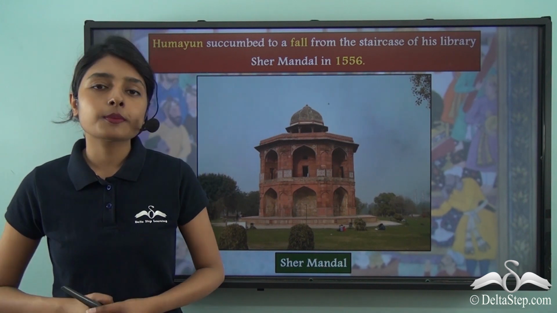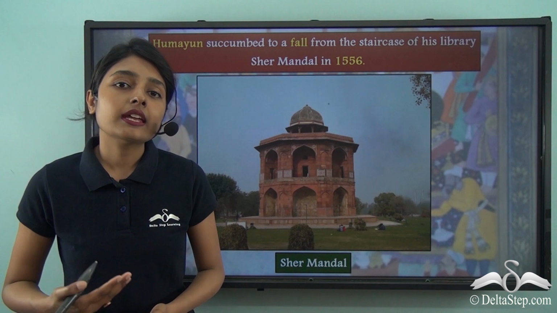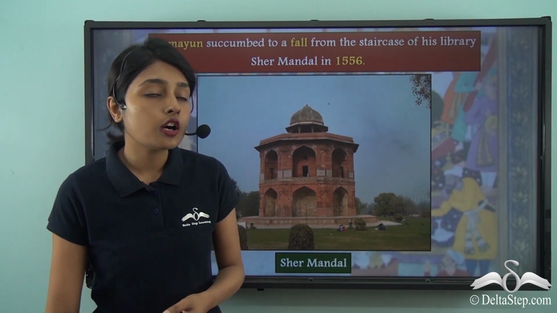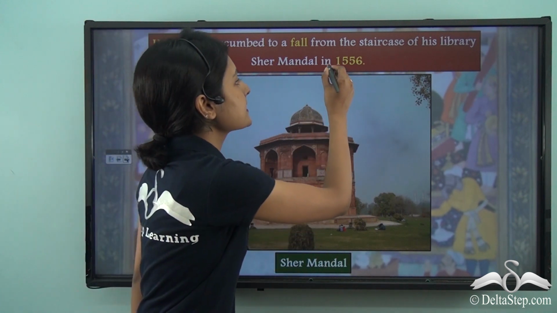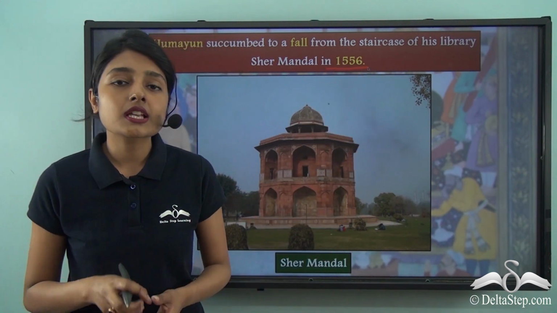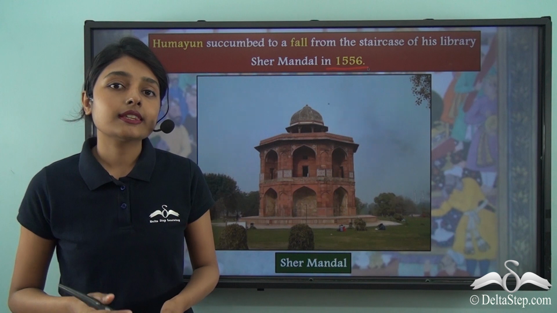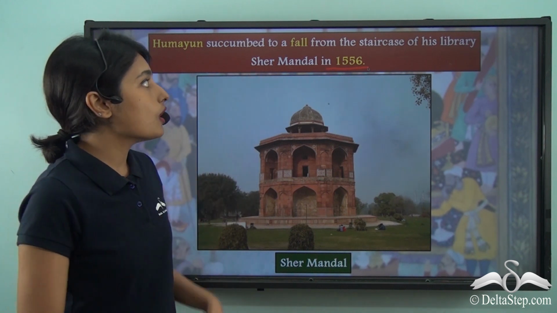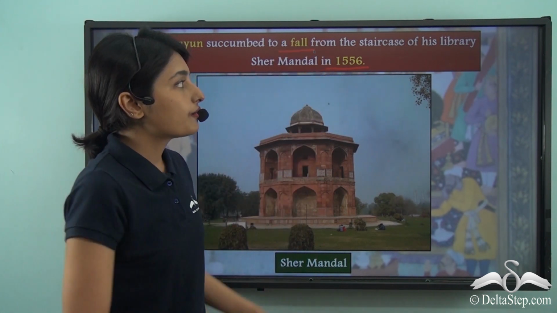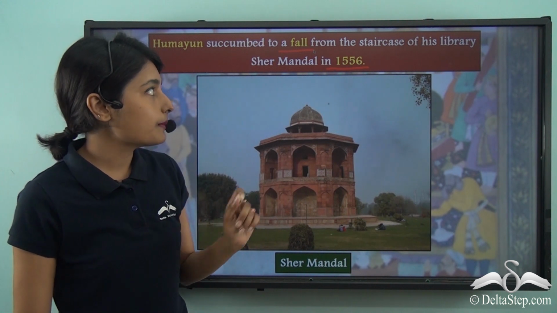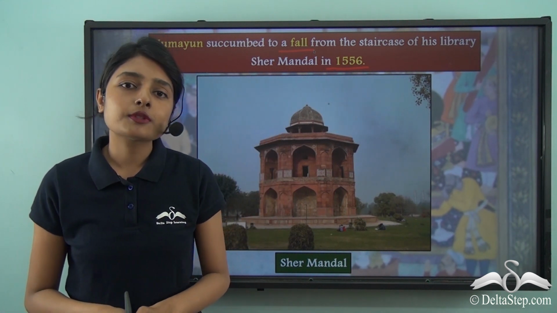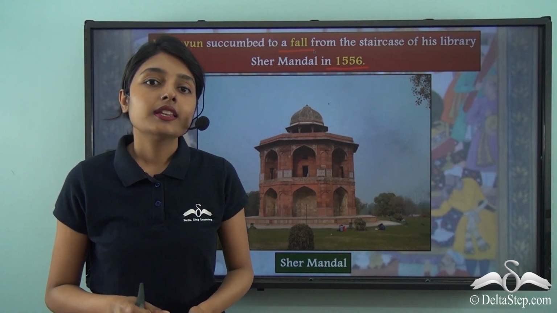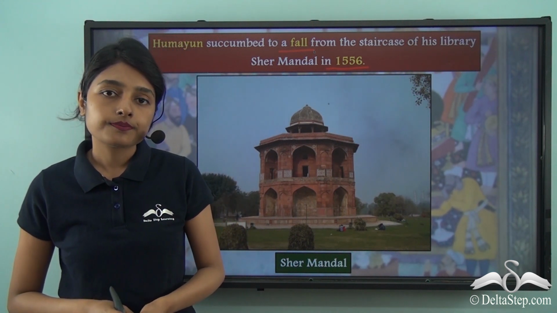He came back from his state of exile, but then again he could not rule for long, because in the very next year, in 1556, Humayun now succumbed to an injury that he sustained because of a fall from the staircase of his library called Sher Mandal. So with this, we come to an end of our discussion on the Mughal Emperor Humayun.